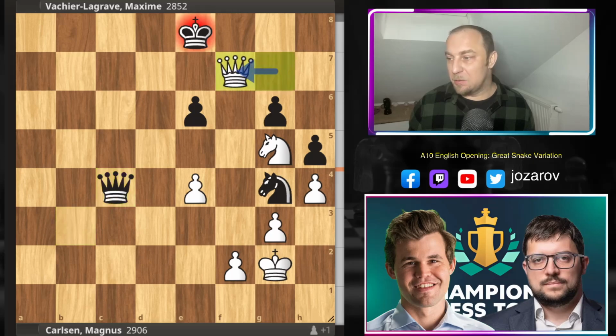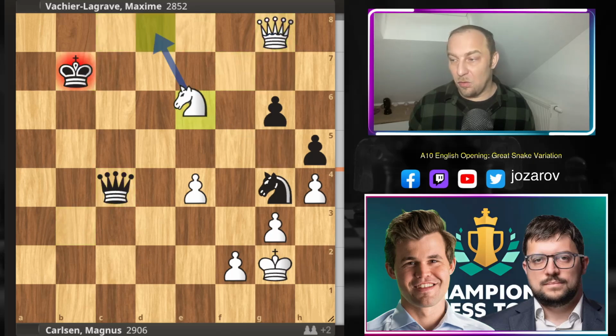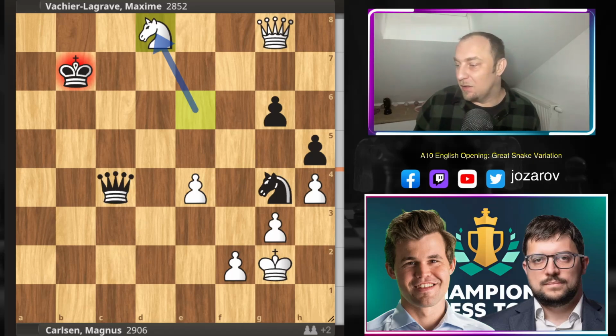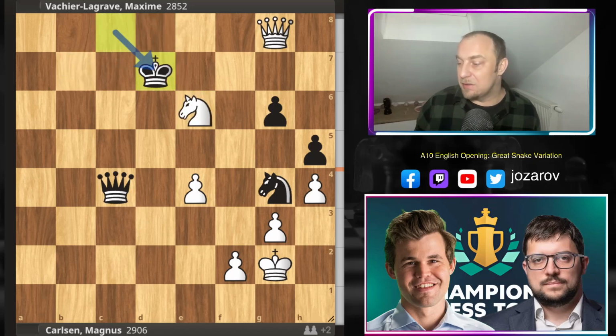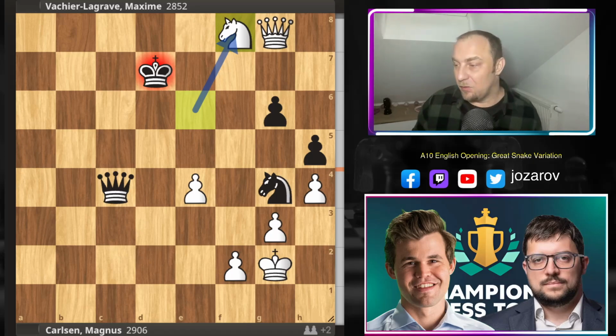You can maybe pick up this pawn, but now look at this, knight to e6, then you get check. Wherever you go, for instance, you go on a light square, then you get this check, and the game is over. Even if you try king to d7, again with the same pattern, knight to f8, and queen takes c4 is simply winning the game here for white.